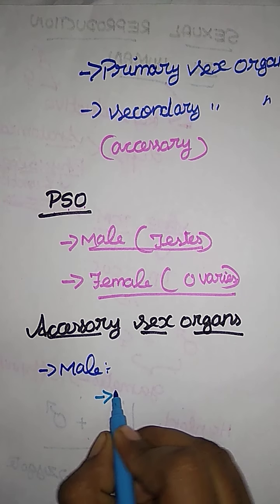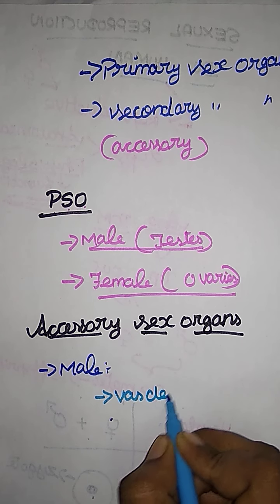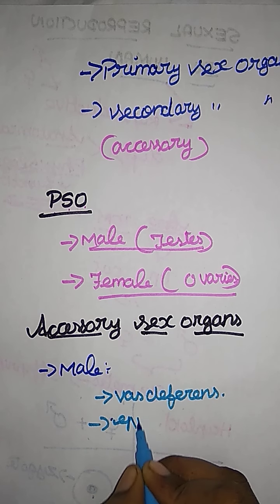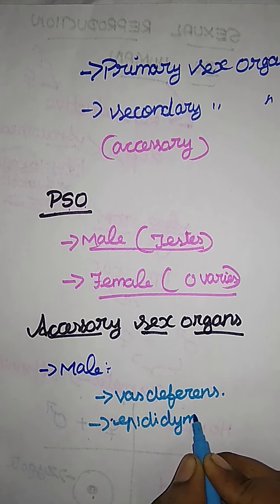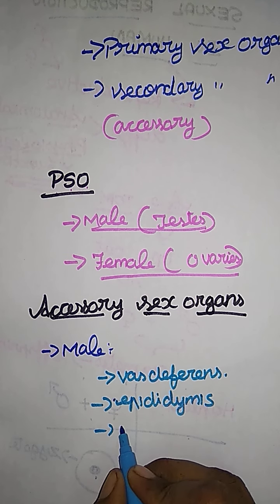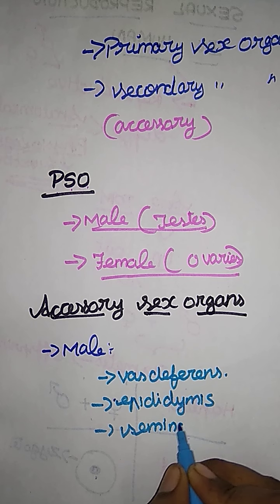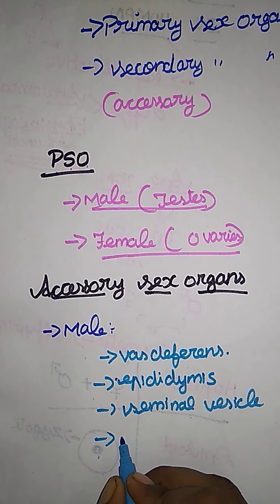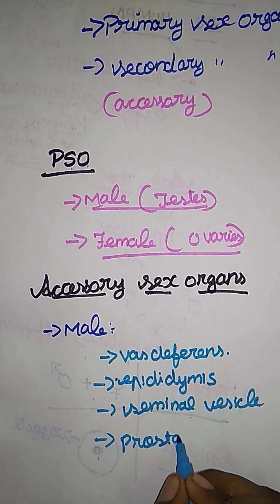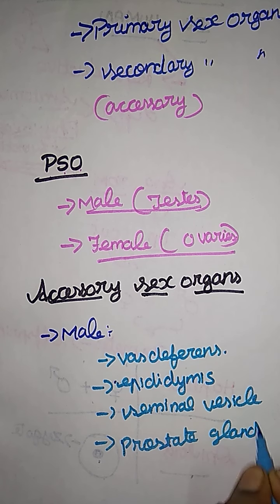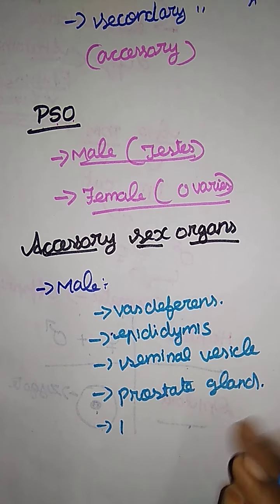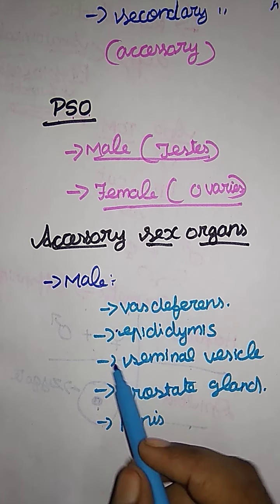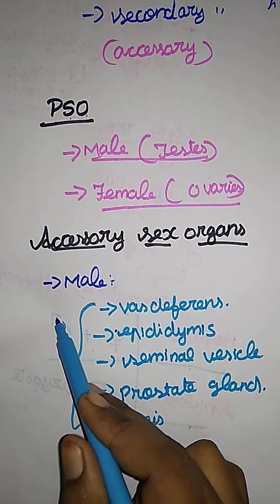We already studied that, right? The first one is the vas deferens, and the second one is the epididymis. The next one is the seminal vesicles. Okay, and the next one is the prostate gland. And the last one is the penis. So these are the accessory sex organs of a male.